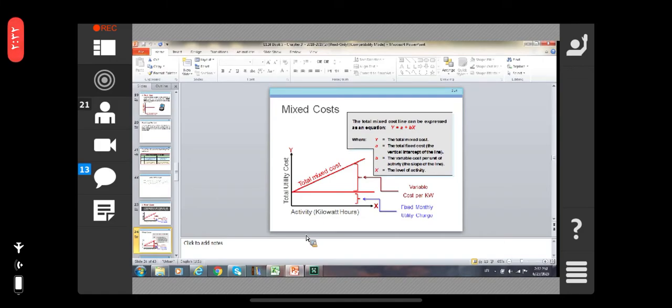So you can see Y is the total mixed cost, X is the activity, and A is the total fixed cost. That is the vertical intercept. B, the variable cost per unit, is the slope line. That is the mixed cost, with the variable cost per unit and the fixed monthly utility bill.